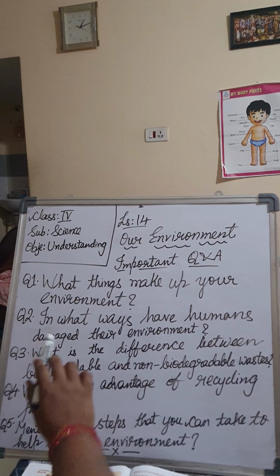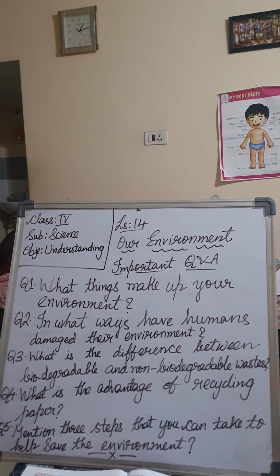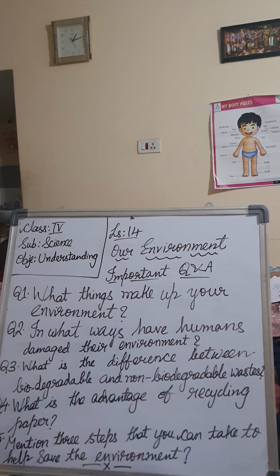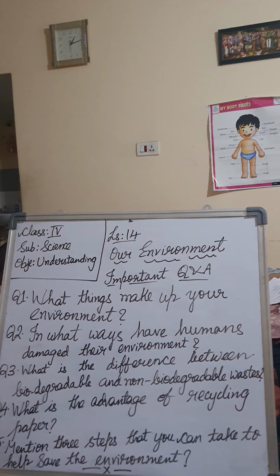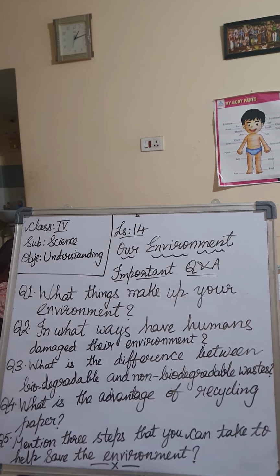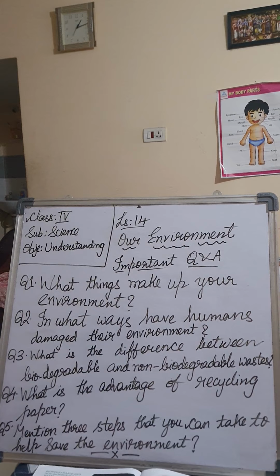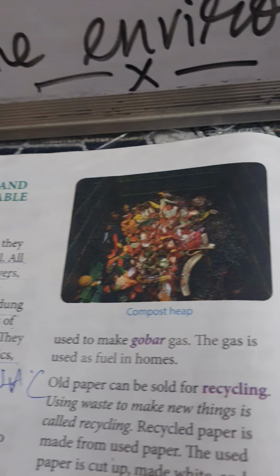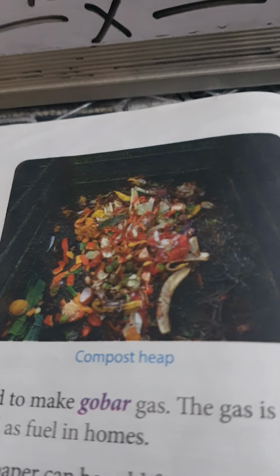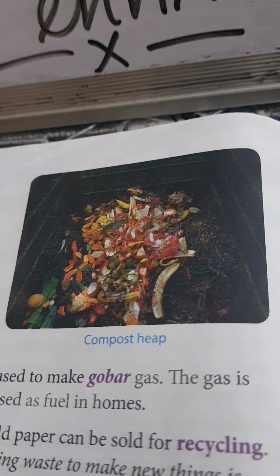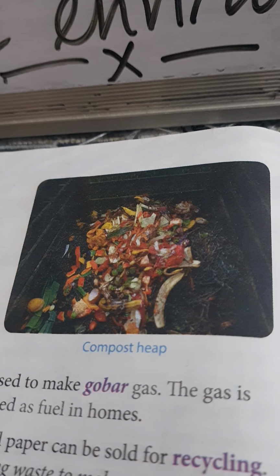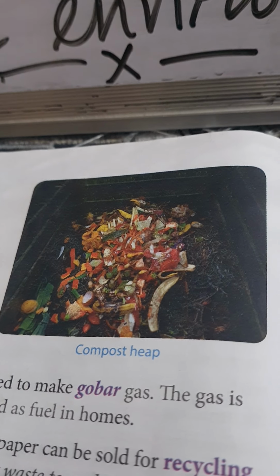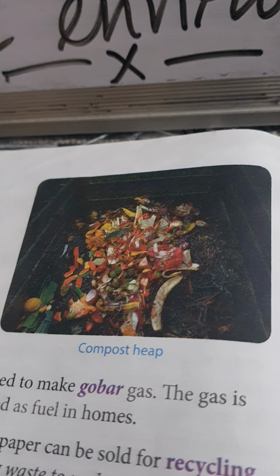Now we are going to the third question. What is the difference between biodegradable and non-biodegradable waste? See here, the pictures are given in the textbook. You see all this scenario around you in our houses, correct children? Some kinds of waste are biodegradable. That means they will rot and mix into the soil. Examples are food waste, leaves, grass, flowers, paper and pencil shavings. All of these are biodegradable.